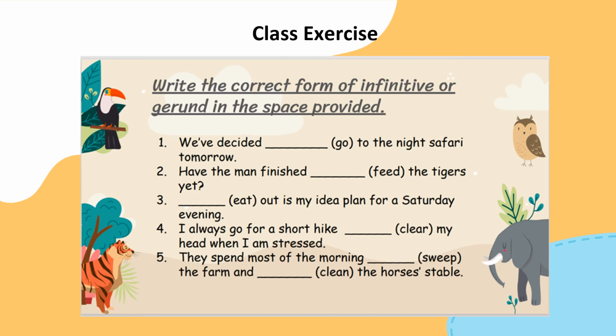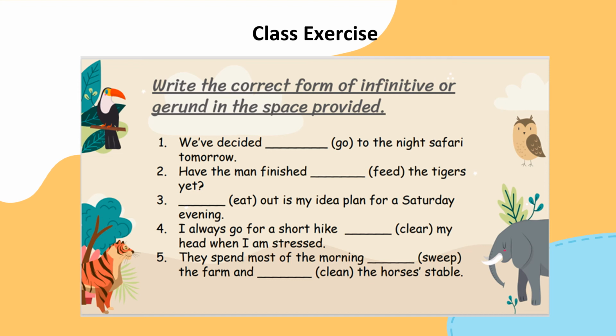Number 3. Eat out is my ideal plan for a Saturday evening. So the answer is, eating out is my ideal plan for a Saturday evening. Number 4. I always go for a short hike, clear my head when I am stressed.